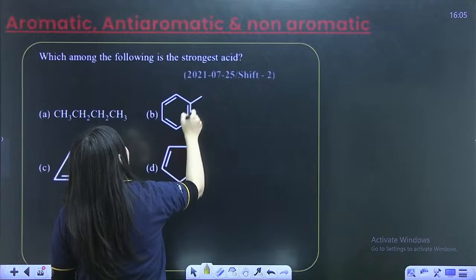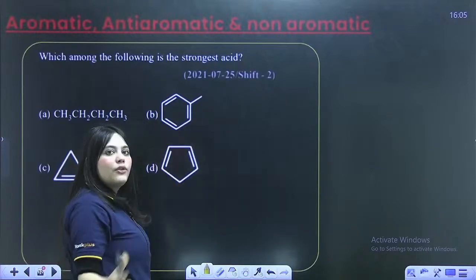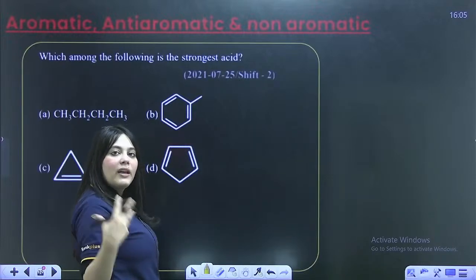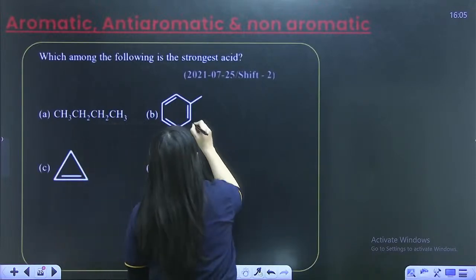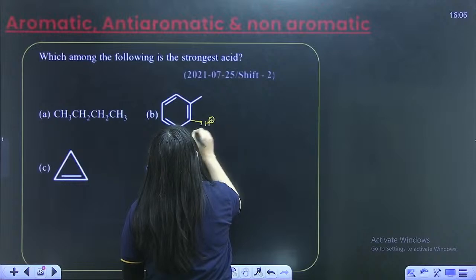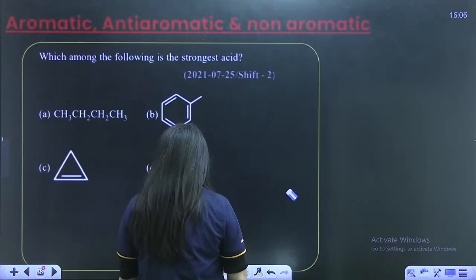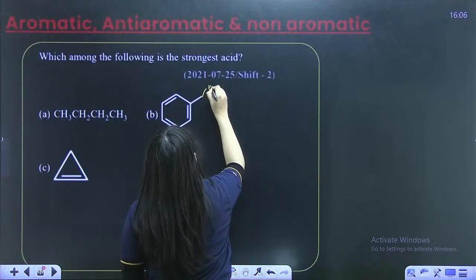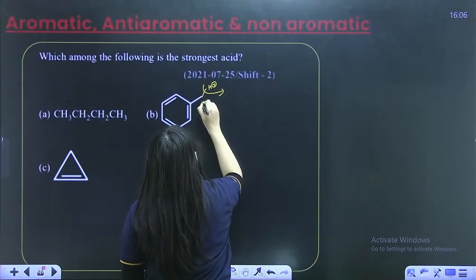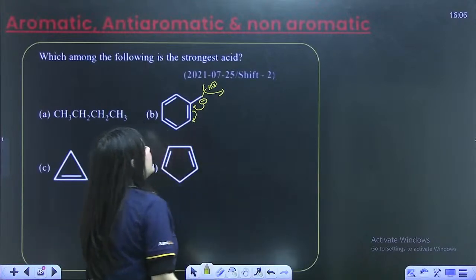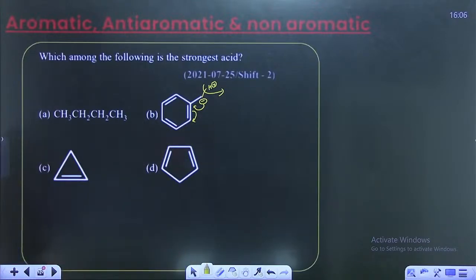Here, I cannot take away hydrogen anywhere from the benzene ring. It is not even possible, right? They do not donate hydrogen. They do not become carbocations, right? If it gives away H+, what will be left behind is an anion. Those anions are never stable, so they will not be formed. And if I take away H plus from here, then what will happen? A negative charge will be left here. This negative charge can then participate in resonance, and then it can be a better acid, right?